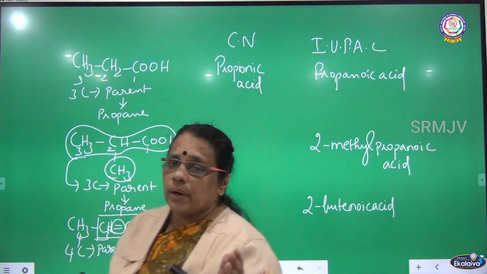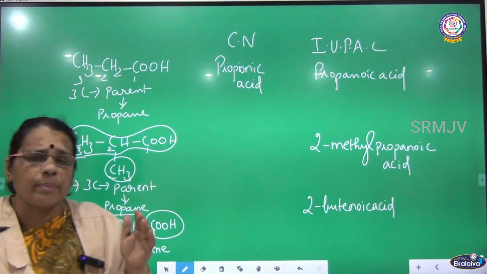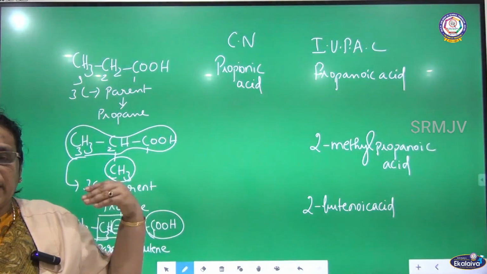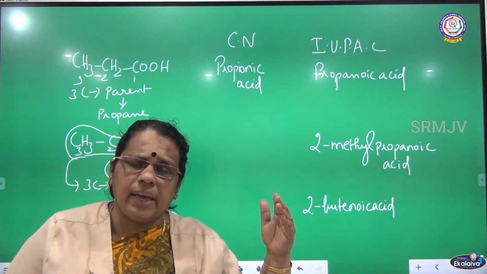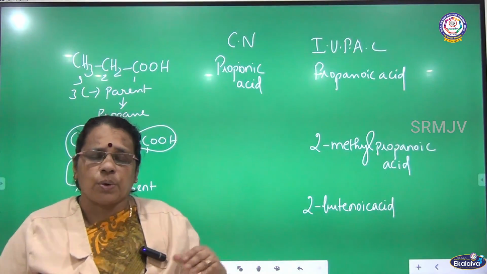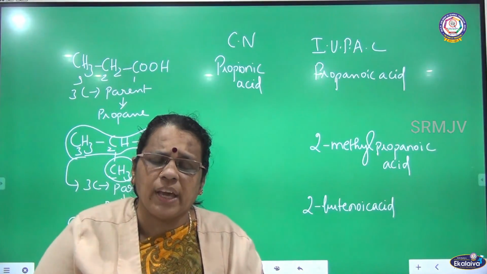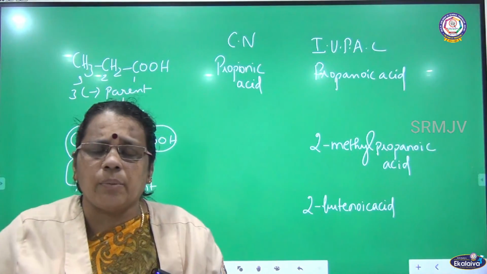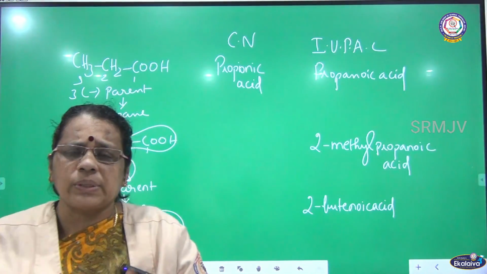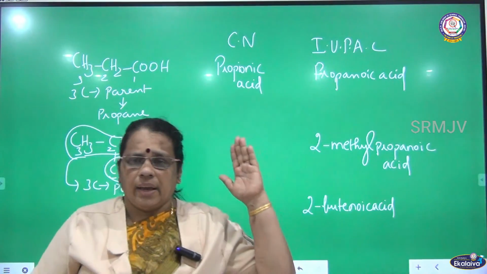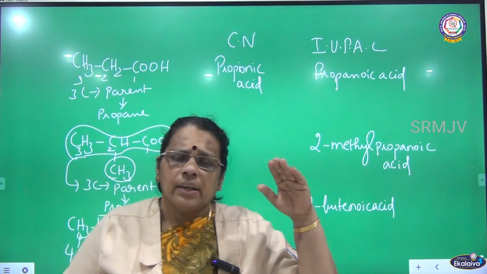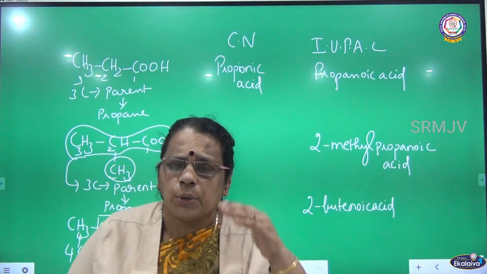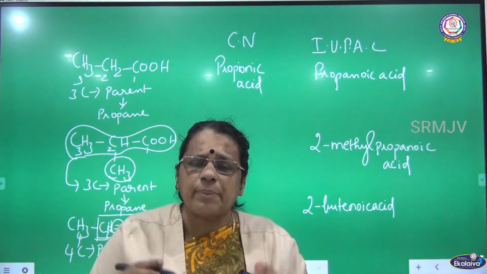So here I talked about the carboxylic acids, which come under carbonyl compounds. I have told about the various members in the acid series, and I have given the common name and IUPAC name also. Today I told about the classification of carbonyl compounds. We have seen 3 different compounds: aldehydes, ketones and carboxylic acids. I gave the common name, IUPAC name, general formula, and functional group also. I told the rule to write the IUPAC name. Up to this I am stopping today.